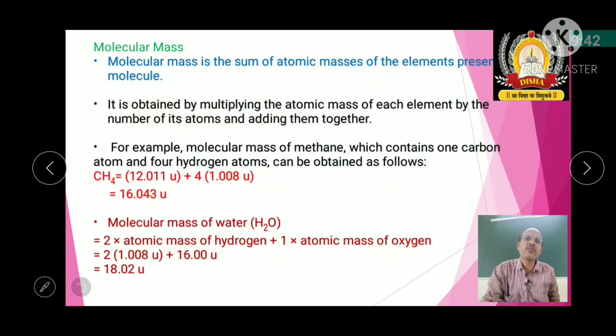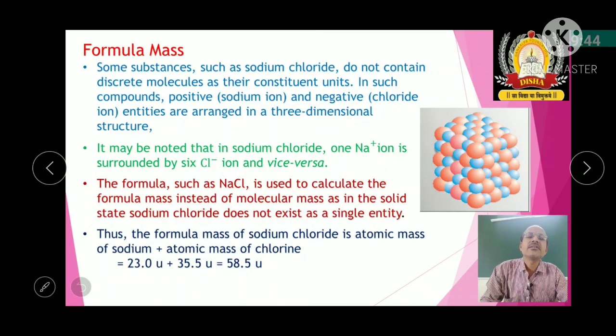gives you molecular mass. Then the formula mass, what actually the formula mass says, because there are some solids, for example you can take sodium chloride, copper sulfate. So these exist in the form of solids. So here as such, whenever we are talking about the solids, here the molecules are tightly bonded with one another.